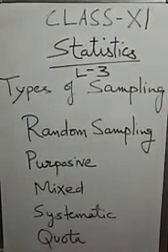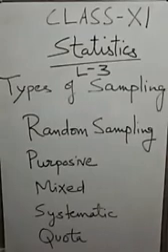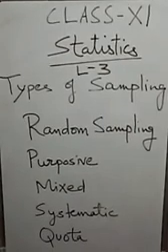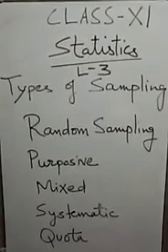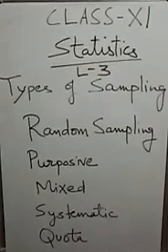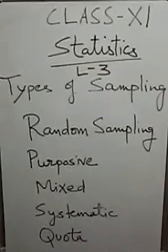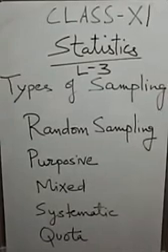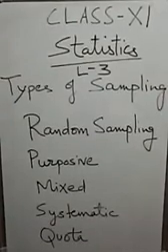Students, we are continuing with the third chapter of statistics and today we are going to discuss different types of sampling. In my previous lecture we discussed sampling, and in today's lecture we are going to discuss types of sampling. So basically there are different types of sampling, starting with random sampling.